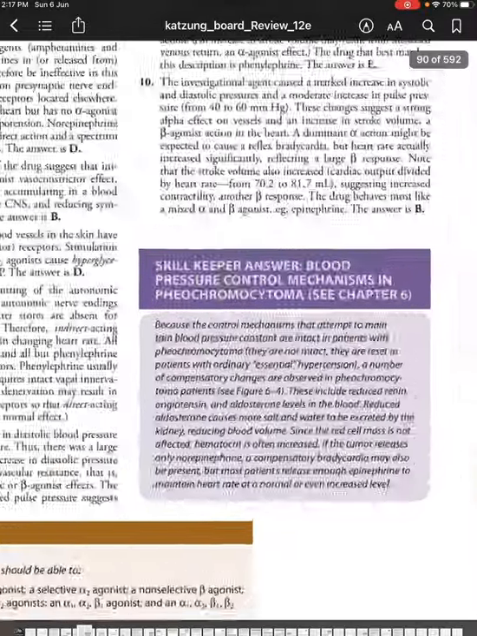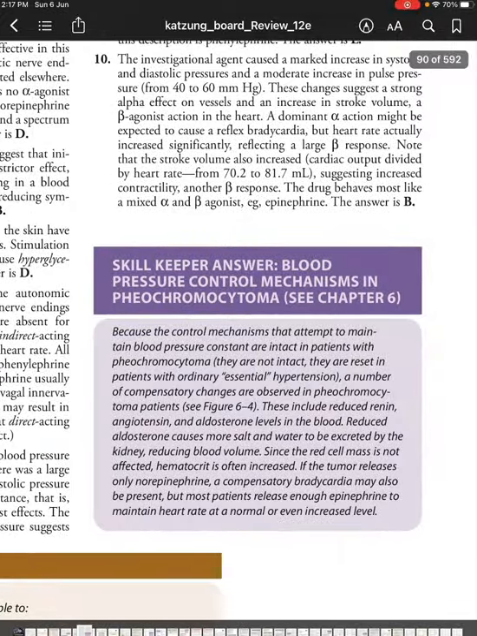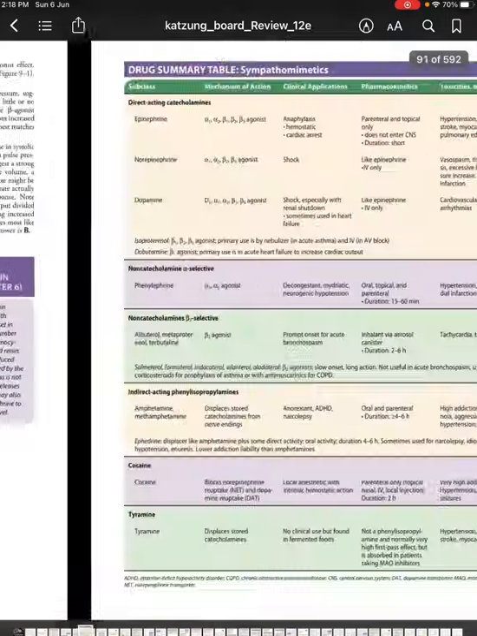So, coming to the skill keeper answer, the control mechanisms that attempt to maintain blood pressure constant are intact in patients with pheochromocytoma. They are not intact, they are reset, in patients with ordinary essential hypertension. A number of compensatory changes are observed in pheochromocytoma patients. These include reduced renin, angiotensin, and aldosterone levels in the blood. Reduced aldosterone causes more salt and water to be excreted by the kidney, reducing blood volume. Since the red cell mass is not affected, hematocrit is often increased. If the tumor releases only norepinephrine, a compensatory bradycardia may also be present, but most patients release enough epinephrine to maintain heart rate at a normal or even increased level.